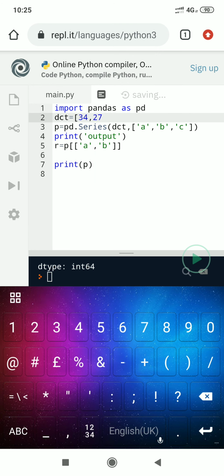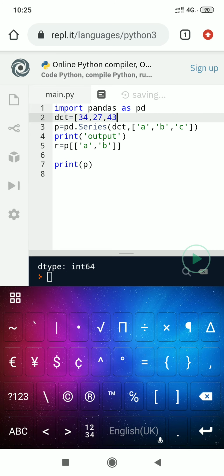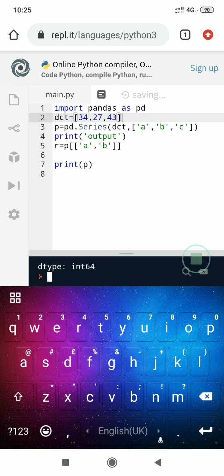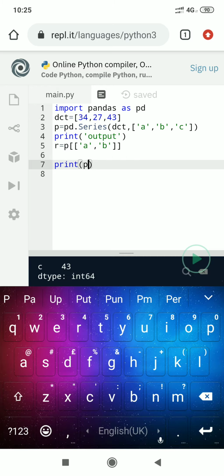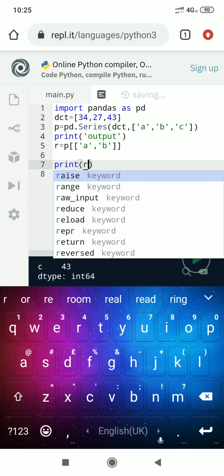28, 27, 43 and this. Okay, and now execute the program. Now it is list. Okay, I was having a problem. I should display the value of R here.